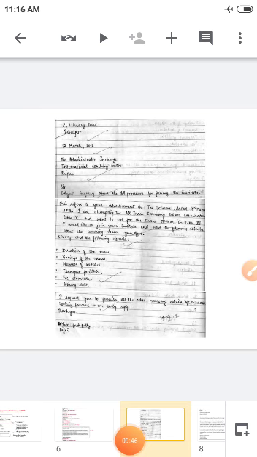Dear children, this is a letter written in the 10th CBSE examination. See how the teachers evaluate the paper. They have given it clearly. So I have taken this as an example to show you.